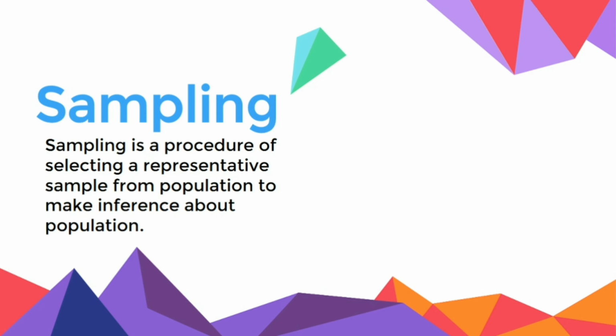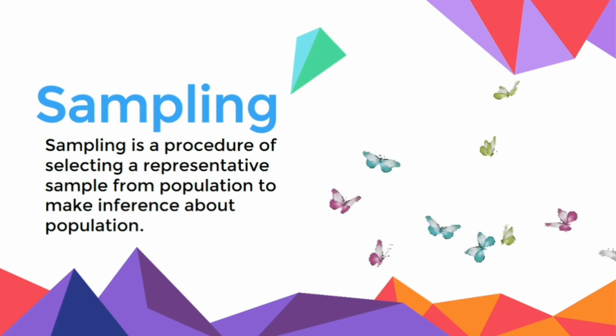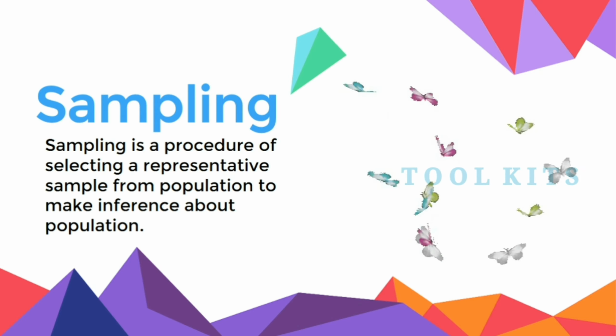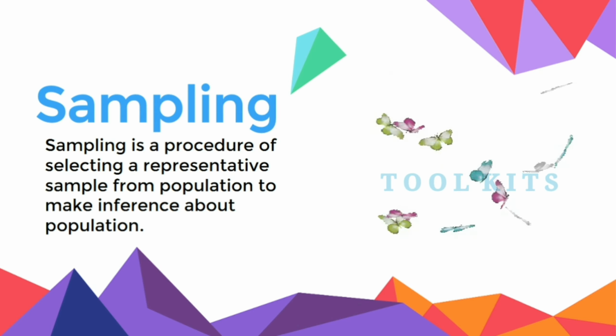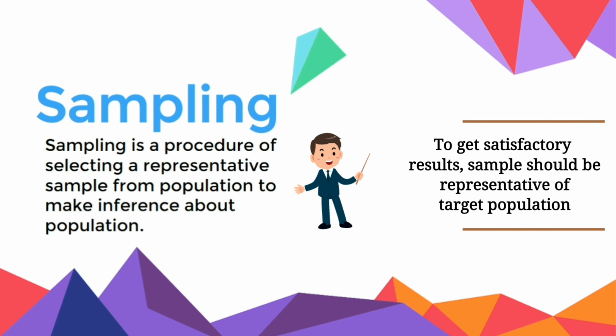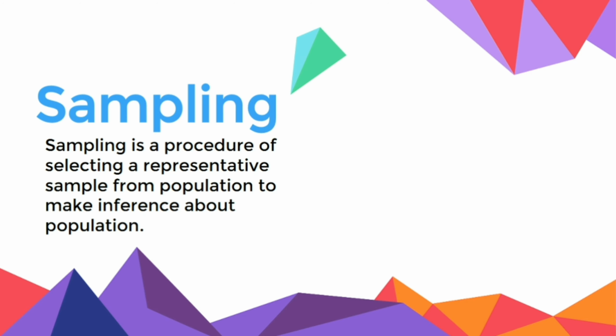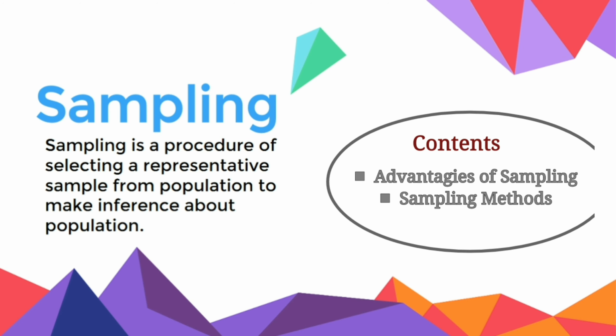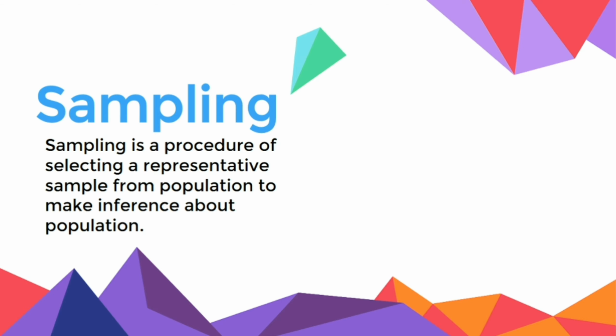We define sampling as a procedure of selecting a representative sample from a population to make inference about the population. A sample must be representative of the target population to get satisfactory results. So in this video, we will learn the advantages of sampling and then several methods for selecting a sample, which will be further divided into subtypes.